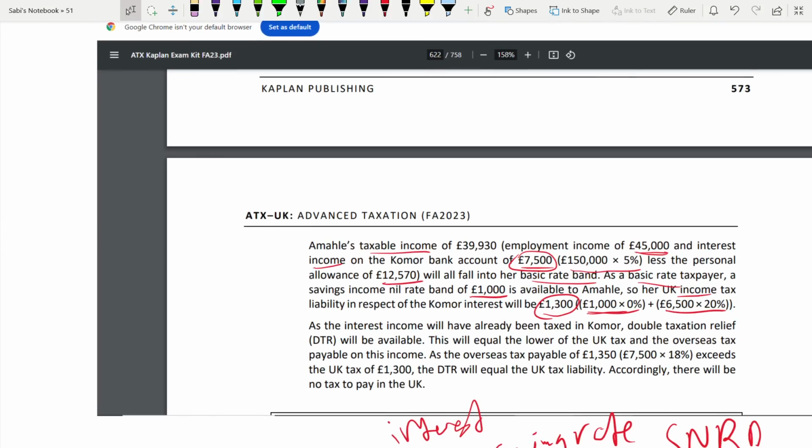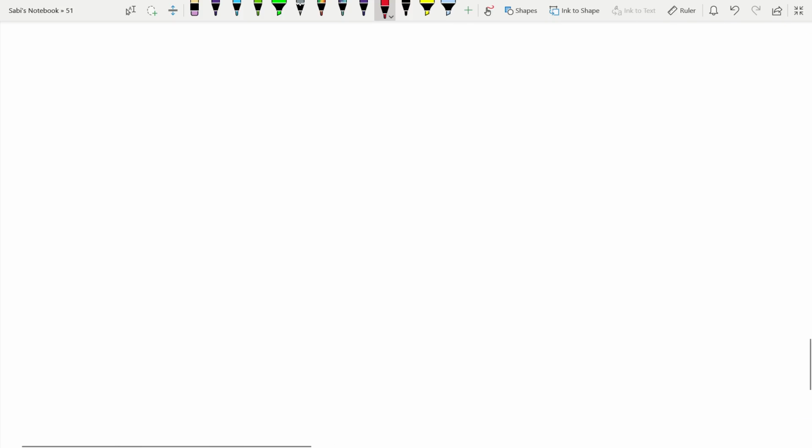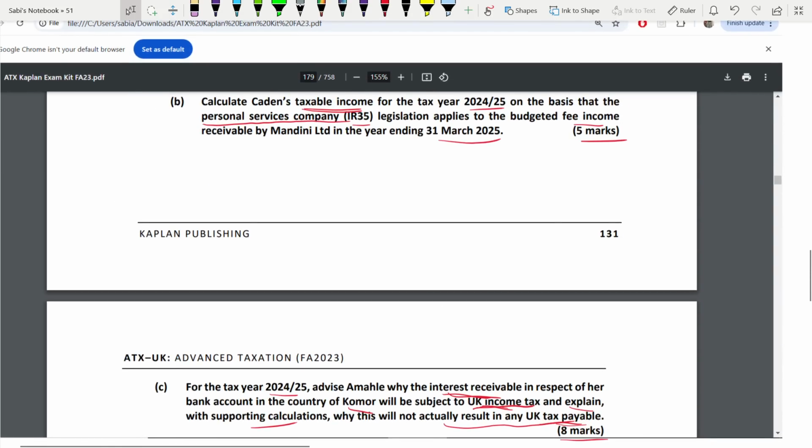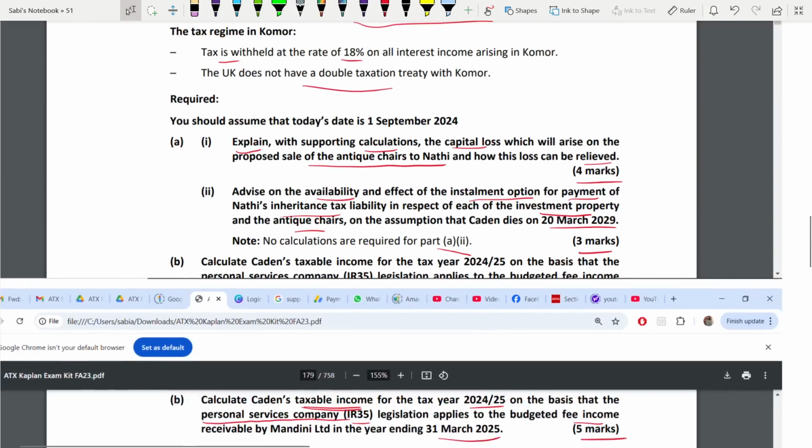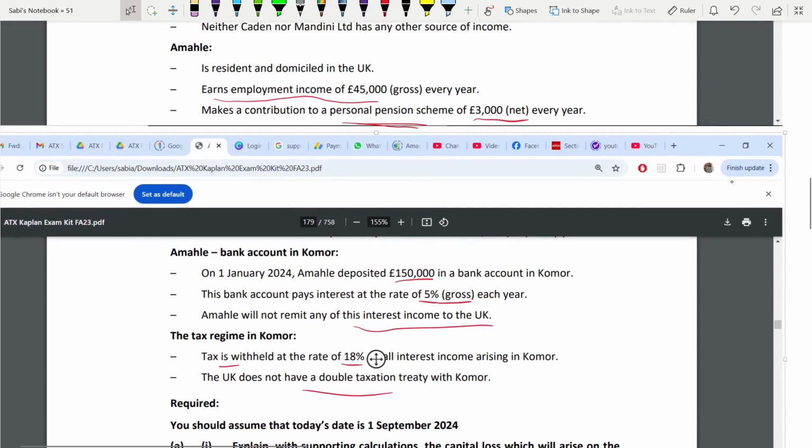So this is easier. Because see, this is an overseas income. So you have to talk about DTR, double taxation relief. Already the interest income was taxed in Comoros. So you are going to get a double tax relief. What is the double tax relief? Lower of the UK tax and overseas tax. What is the overseas tax? So you have got your interest income. First calculate interest income correctly. So your overseas rate, they have given 18%.